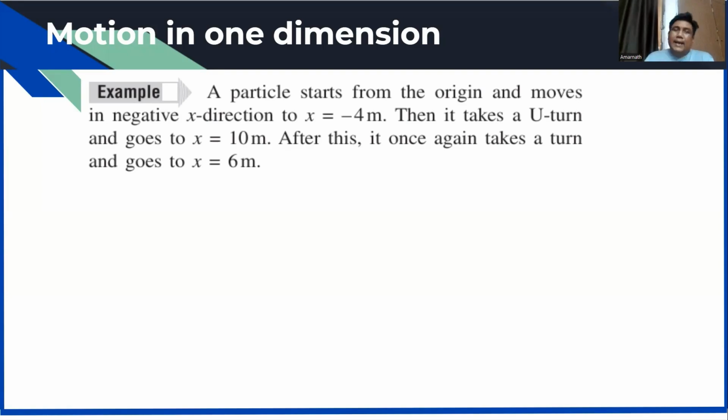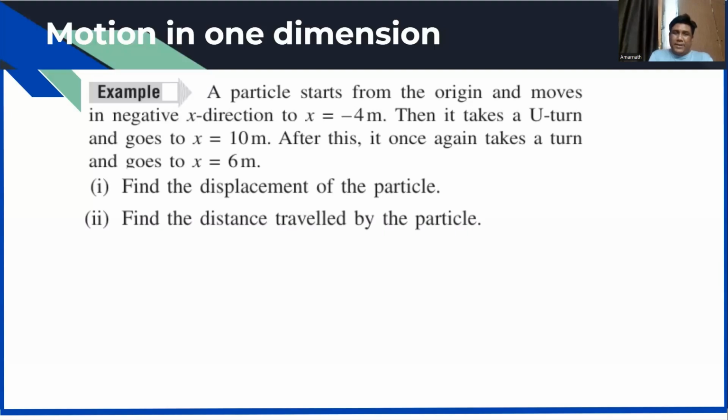Going up to -4, then taking a u-turn and directly going to x equal to 10. After this, it once again takes a turn and comes back to x equal to 6. So the question is, find the displacement of the particle and find the distance traveled by the particle. Remember, distance is the actual path length and displacement is final position minus initial position. Now the time is yours.